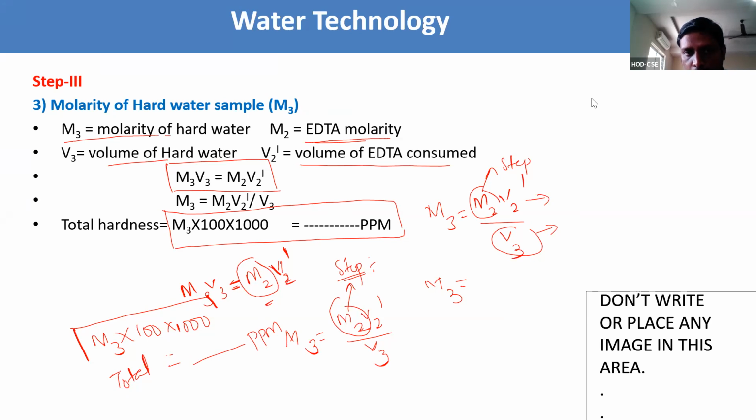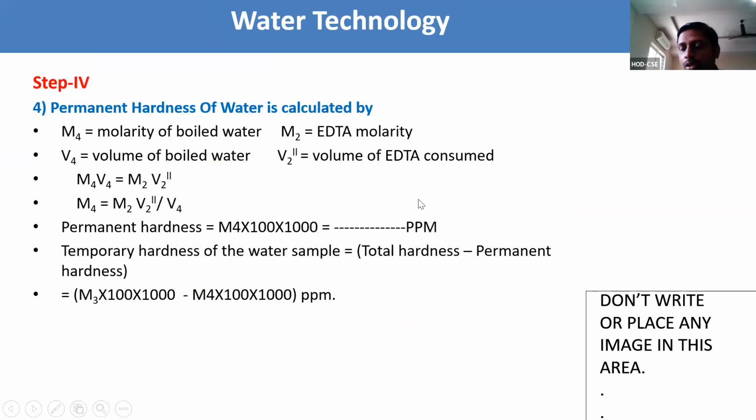Now step 4: permanent hardness of water is calculated by the formula M4 V4 equal to M2 V2 double dash. Here we need to find M4. M4 is equal to M2 V2 double dash by V4.